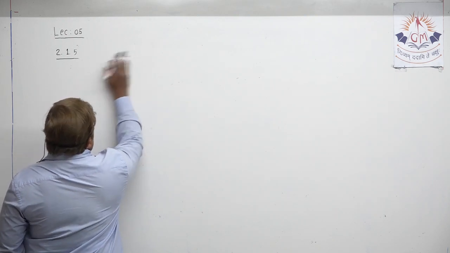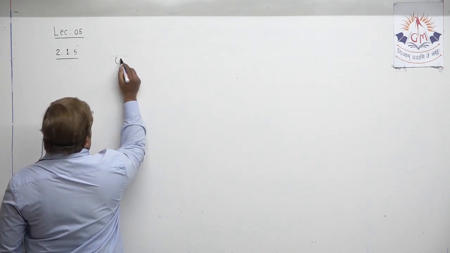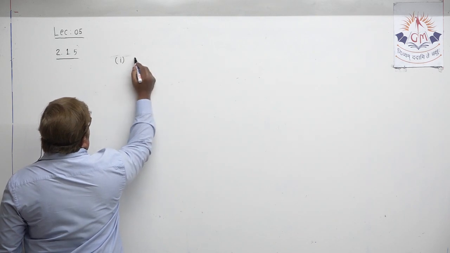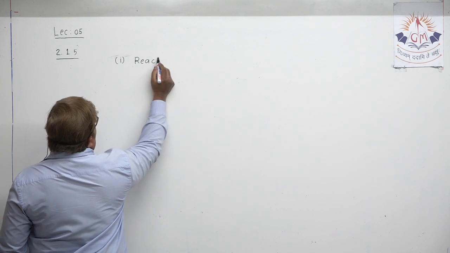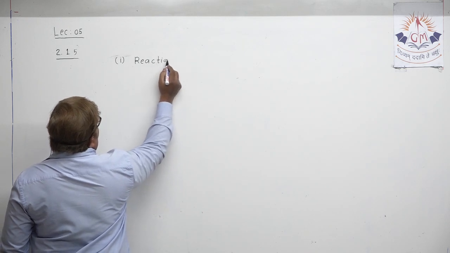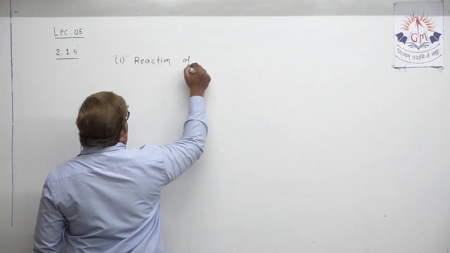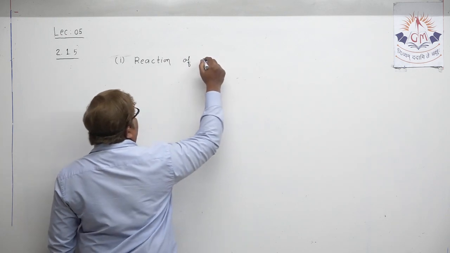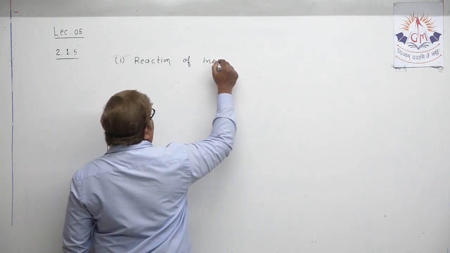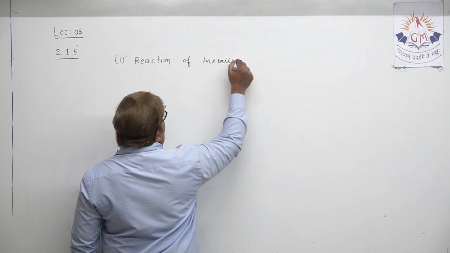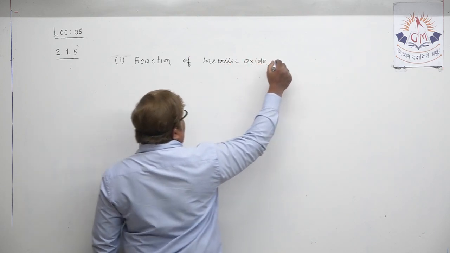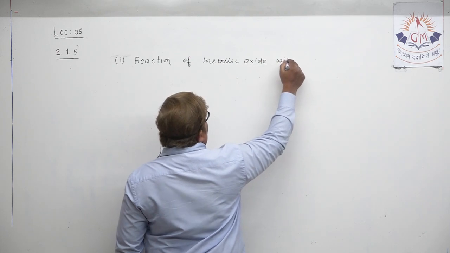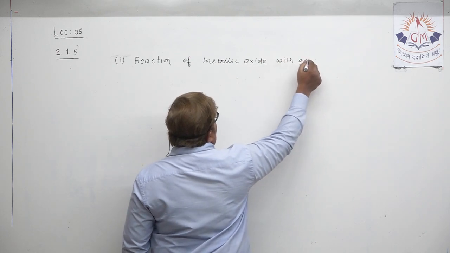But I am writing two titles. First, reaction of metallic oxide with acid.